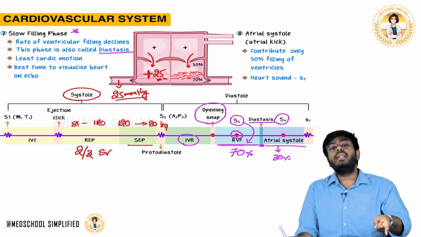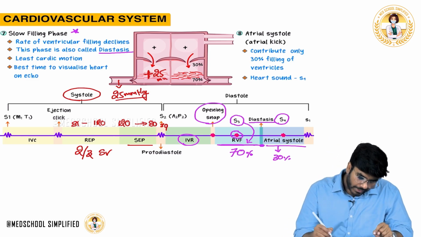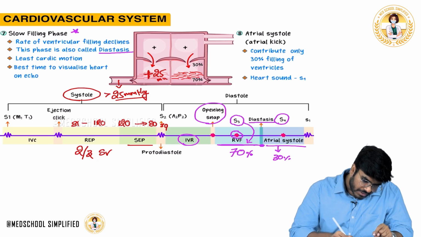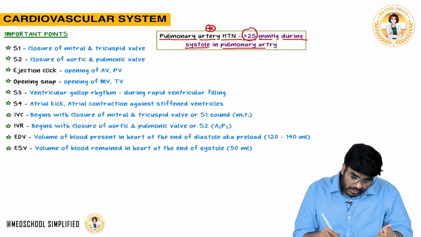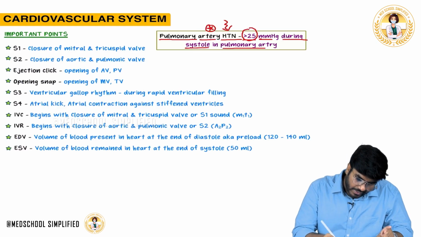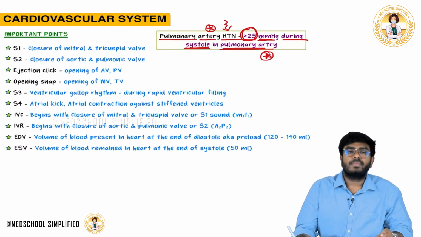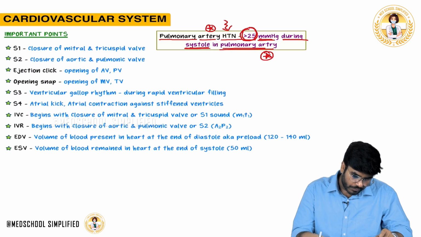Now, what is pulmonary artery hypertension? Pulmonary artery hypertension is a pressure in the pulmonary trunk more than 25 mm Hg. Normally, the pressure should be 25 mm Hg. If it is more than that, pulmonary artery hypertension is defined as pressure more than 25 mm Hg during systole in the pulmonary artery. This is the important point which I want you to know.